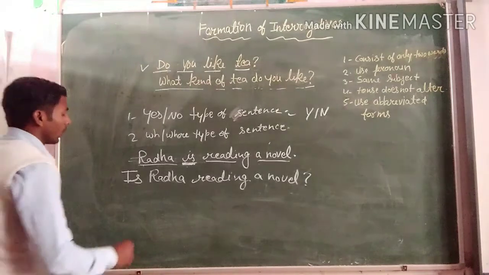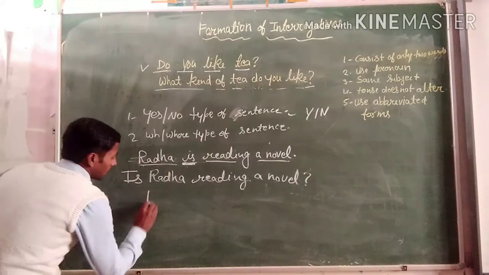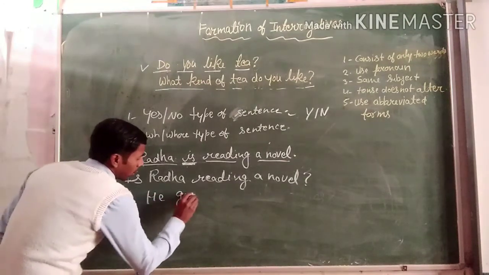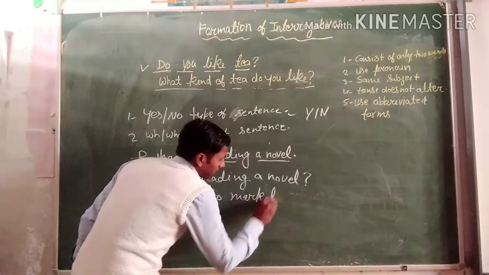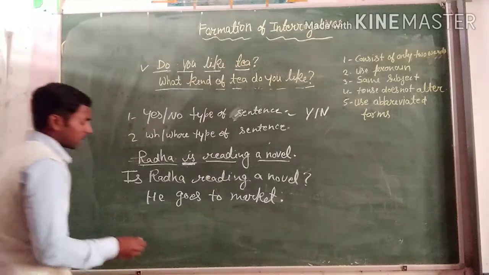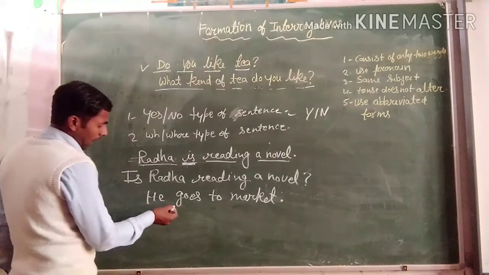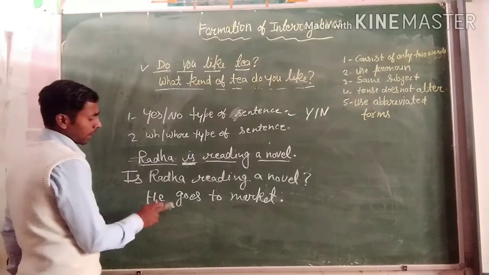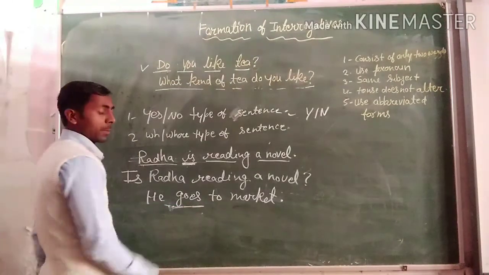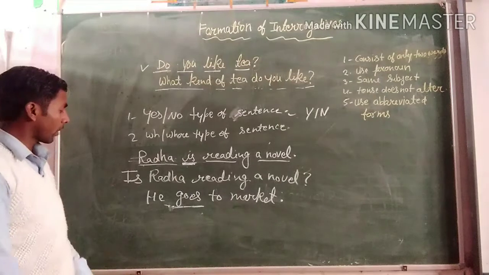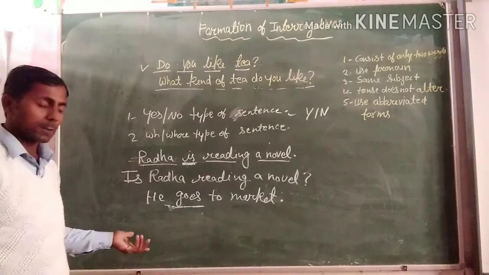I will also give you a different kind of example, just like "He goes to market." In this sentence we can't find a helping verb or linking verb. We can find only the main verb; "goes" is the main verb. Then how can we change it into an interrogative sentence?